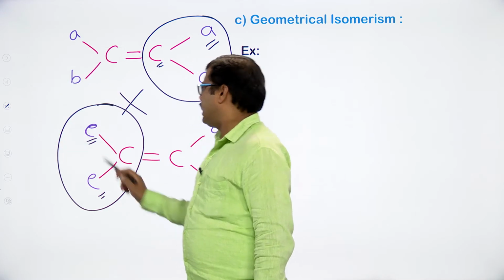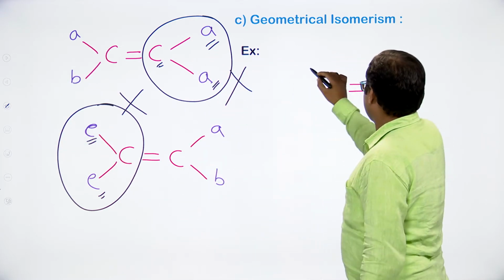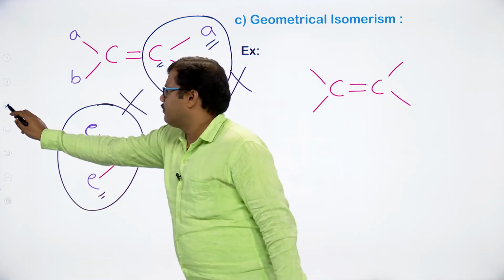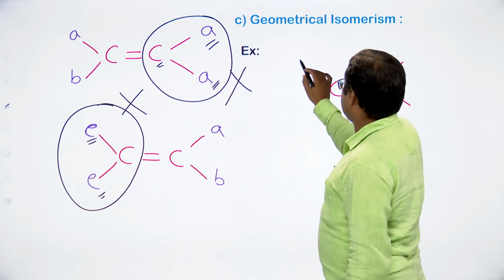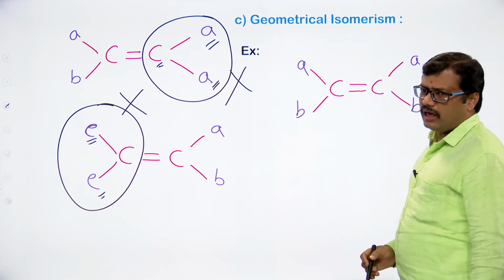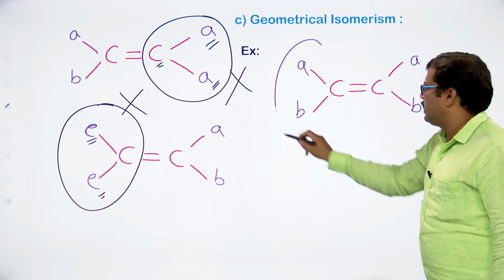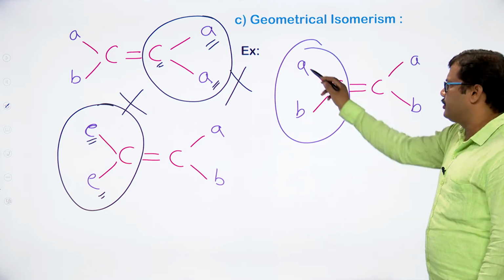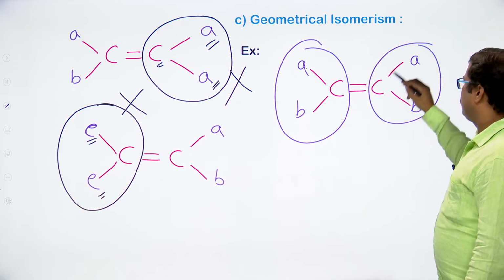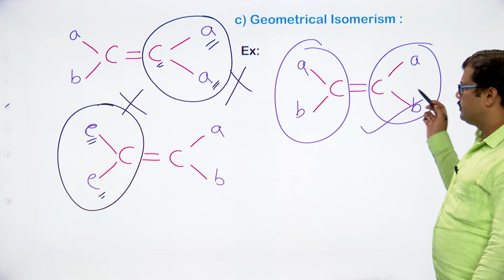For suppose we have a molecule like this. In this case we have groups like this. So here if you observe, the doubly bonded carbon atom has two different groups. Here also a doubly bonded carbon has two different groups. So we can expect the geometrical isomerism in this case.